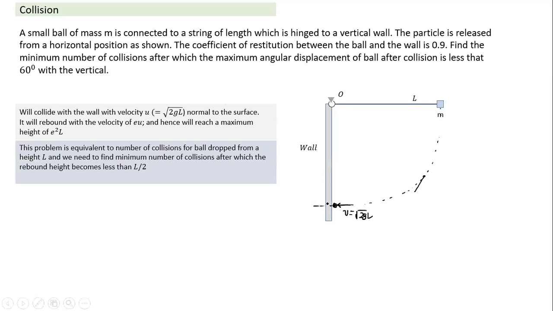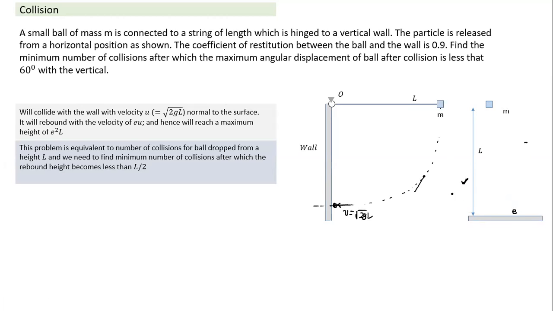Okay, so that is something to consider here. This problem is equivalent to the following. If I replace the vertical wall with a horizontal surface with the same coefficient of restitution e, and I drop this ball, it also will strike the surface with velocity root 2gL. If it bounces back with velocity e times, it rises to height h. Here also it rises to the same height. The pulley is only changing direction. Otherwise, all other parameters are similar. I think you can appreciate that.